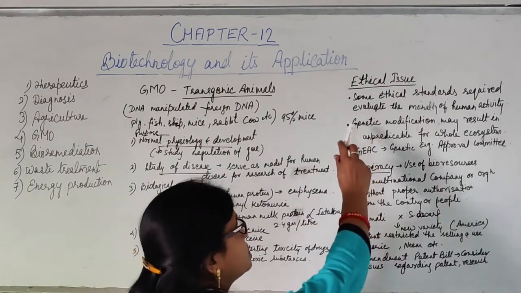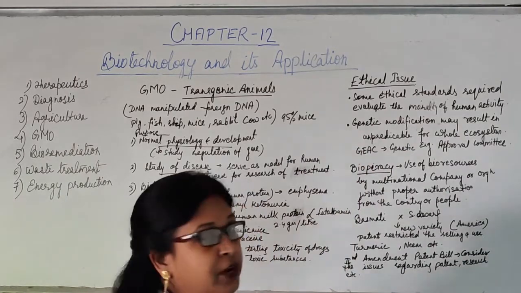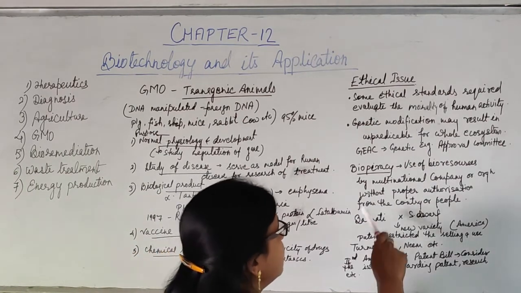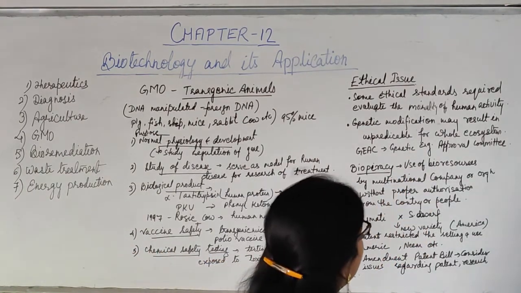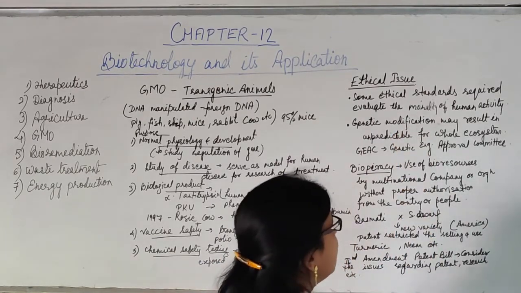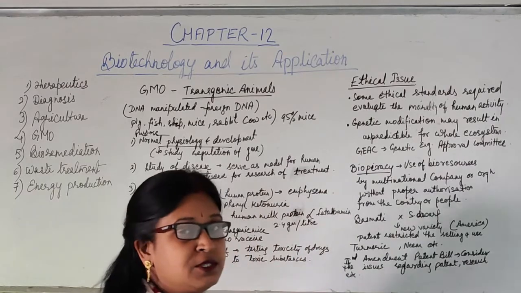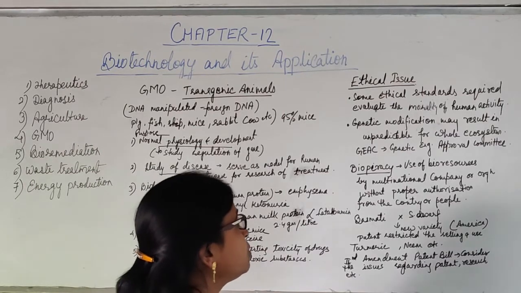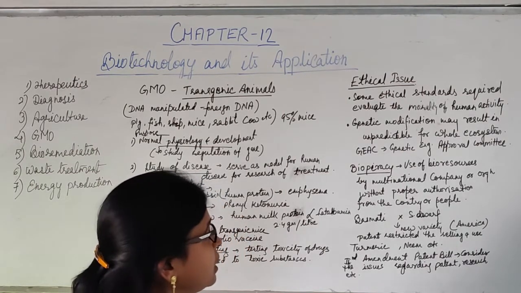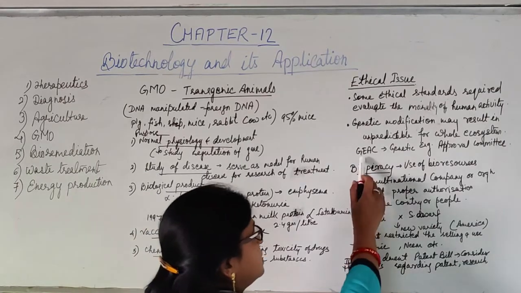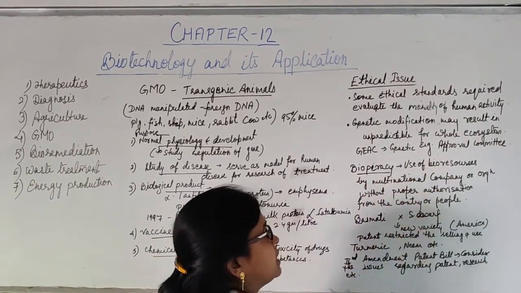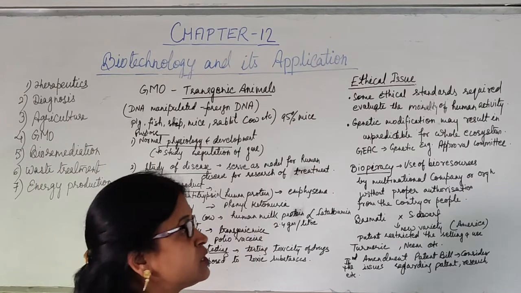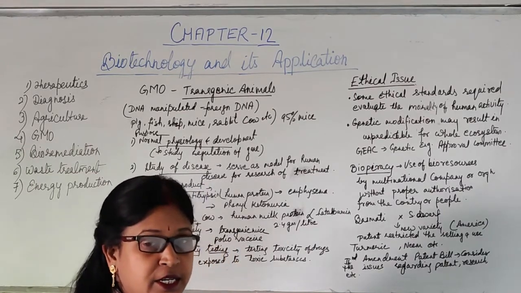Now some ethical issues. Some ethical standards are required to evaluate the morality of human activity. The genetic modification may result in unpredictable effects for the whole ecosystem. That means it may be dangerous for the ecosystem or other groups of organisms, so it is not easy to just go into the research process. For that, the GEAC, the Genetic Engineering Approval Committee, is there, and only after their approval can a person or any institute start research regarding genetic engineering.